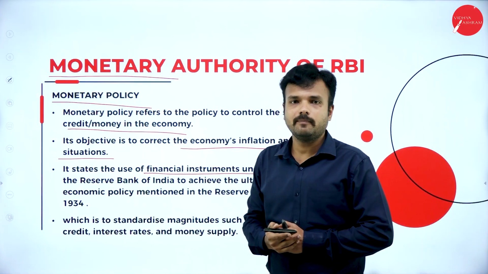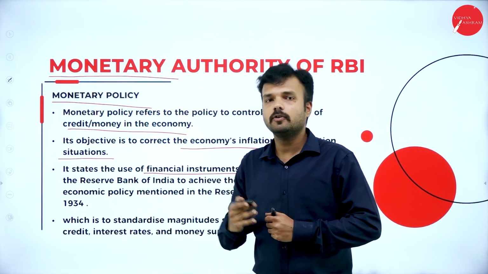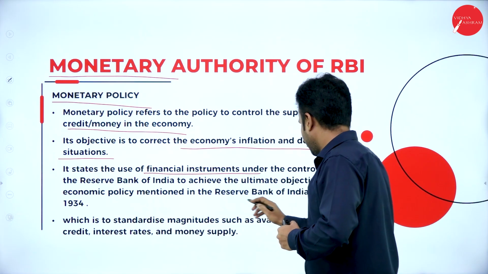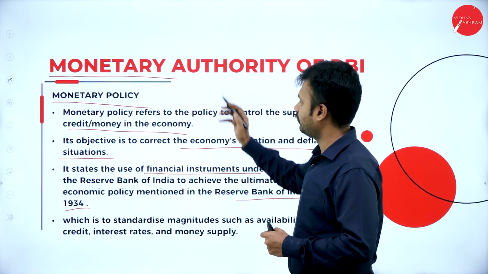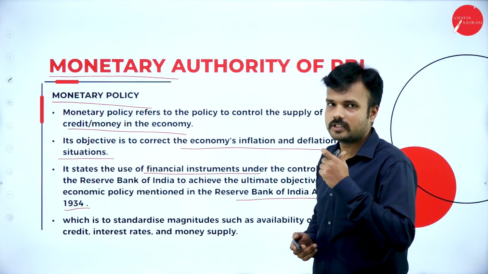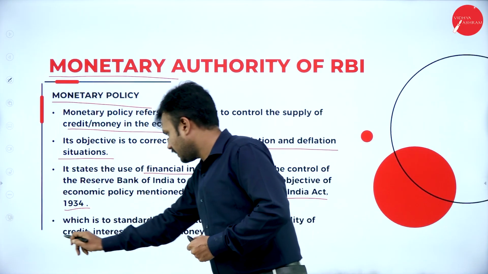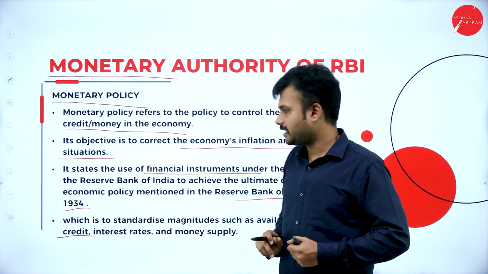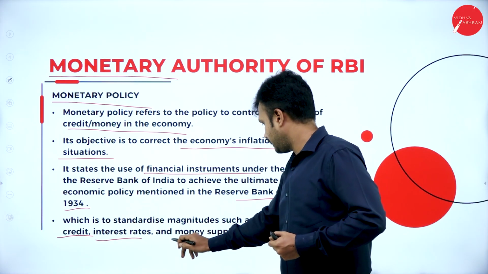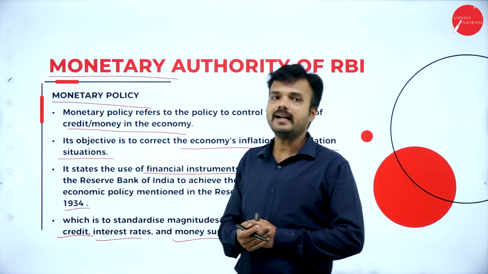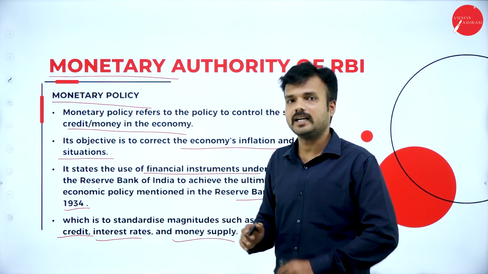By using the monetary policy method, the Reserve Bank of India can reach the ultimate goal designed by the Reserve Bank of India Act 1934. That is the main objective of formulating this monetary policy. It focuses on the credit percentage of our country, the interest rate, and the money supply, right? These are the factors that influence the economy of our country.